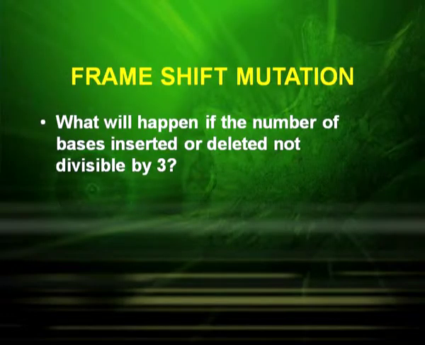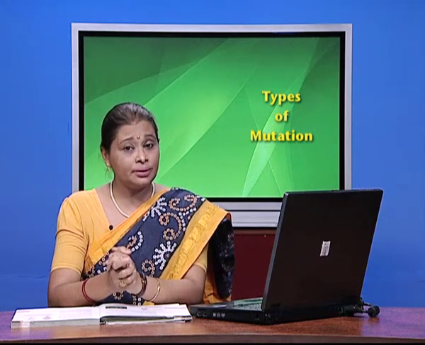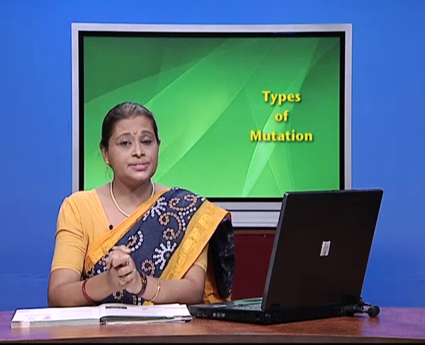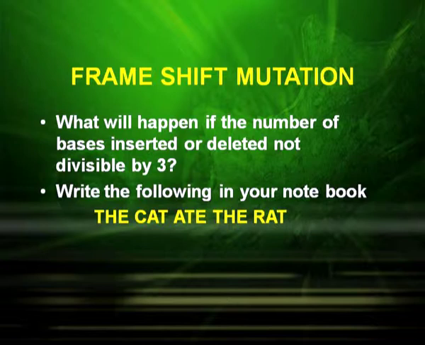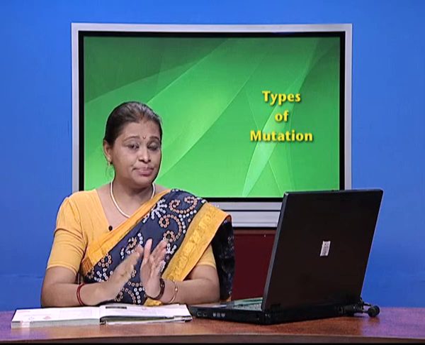Another type of mutation is called the frame shift mutation, where the reading frame totally changes. Now suppose what will happen if the number of bases inserted or deleted is not divisible by 3. You might be wondering why we are taking 3. Why are we taking 3 base pairs? Because the codon is a triplet. Write the following sentence in your notebook: The cat ate the rat. You can see each word has 3 letters, which is in analogy with the nitrogenous bases.